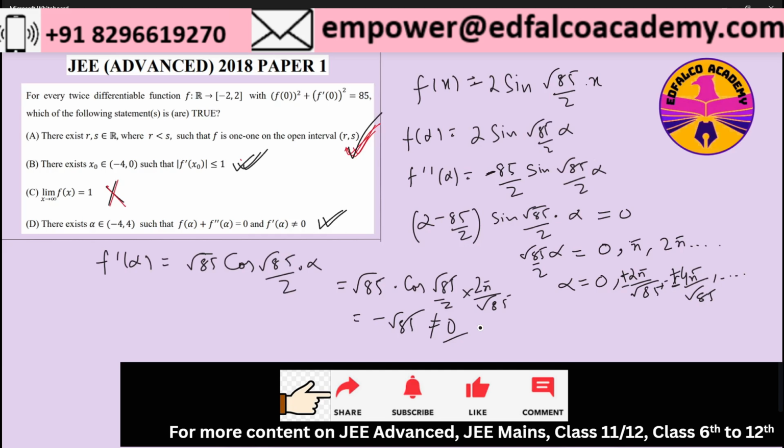So for this particular function also, when we test option D, it does satisfy option D as well. So option D makes sense from the perspective of the assumed function also. So this is also correct. Overall, option A, option B, and option D make sense, and they are the correct options for this question.